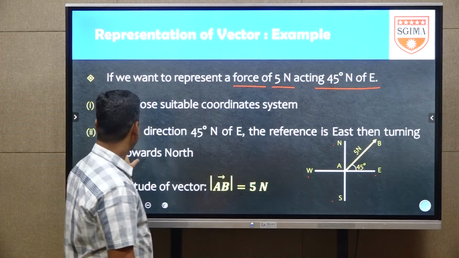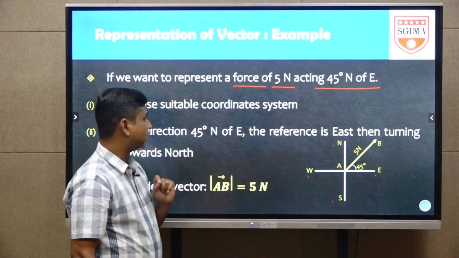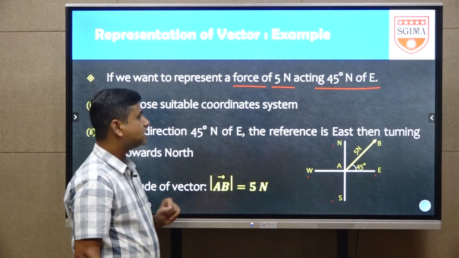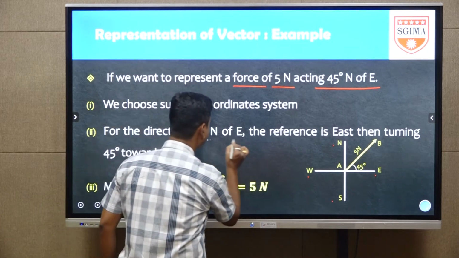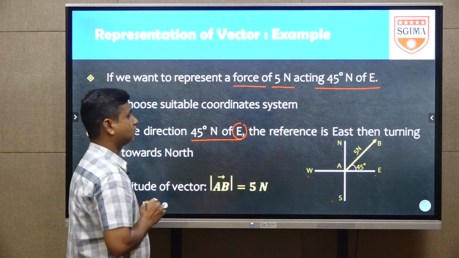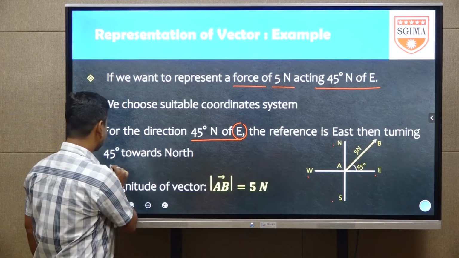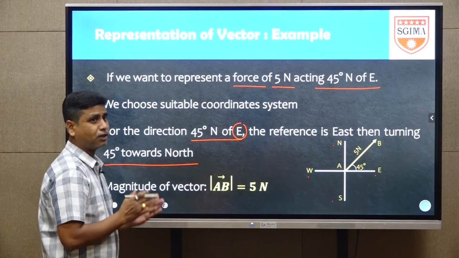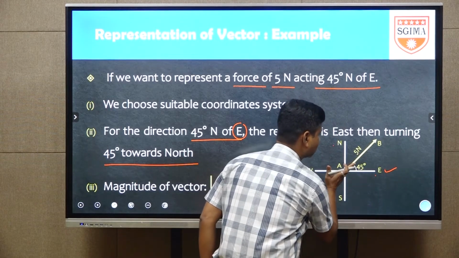Next, for the direction 45 degree north of east, the reference is east. North of east means east is the reference, then turning 45 degree towards north. Here the reference is east, that is why it is taken as north of east.